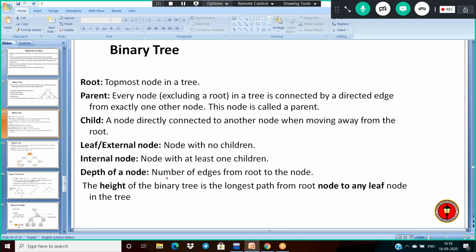And next, what is the height of the binary tree? The height of the binary tree is the longest path from the root node to any leaf node in the tree. If you observe, we have several paths from root to leaf. Out of them, which is the maximum path, the longest path? That complete path will represent the height of the binary tree. Let us see the example.